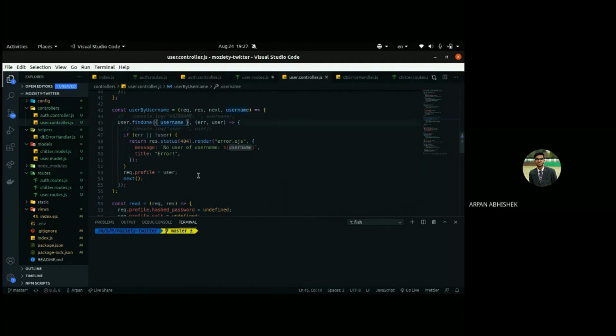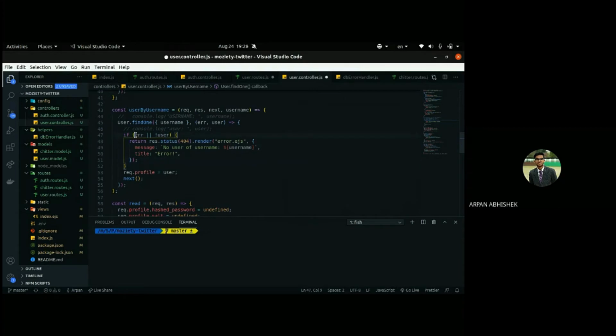This is a shorthand: since key and value are both the same name, we can omit one and just pass username. So you want to find a user with this username, and again that function will be called. This is the exact same pattern which we did in signing in.